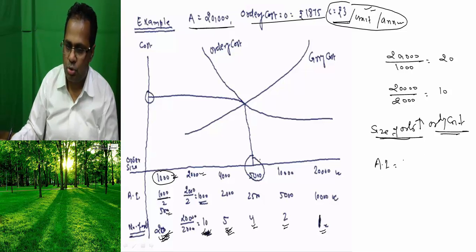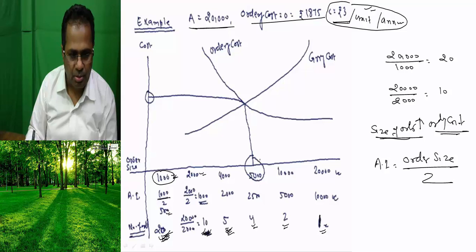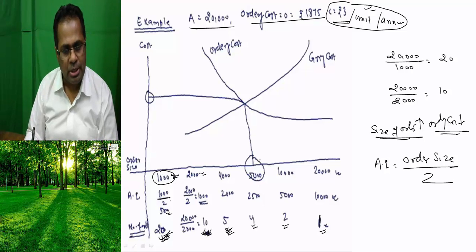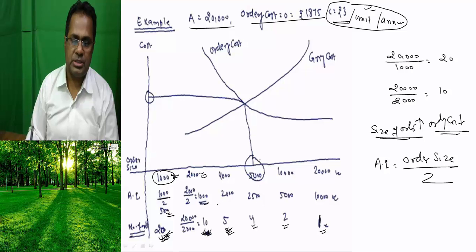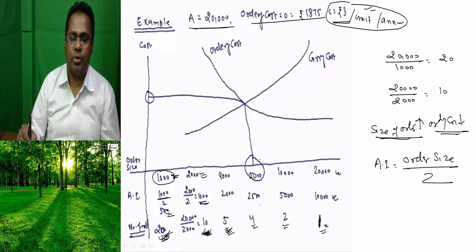Average inventory means order size divided by 2. Here the order size is 1000 divided by 2, that is 500. Here 2000 divided by 2, that is 1000. 4000 divided by 2 is 2000. This average inventory is calculated for carrying cost.